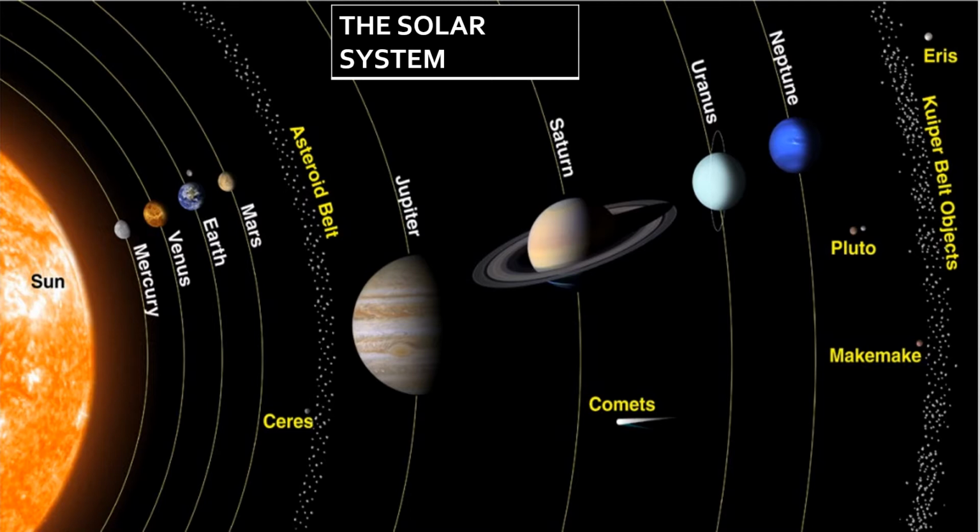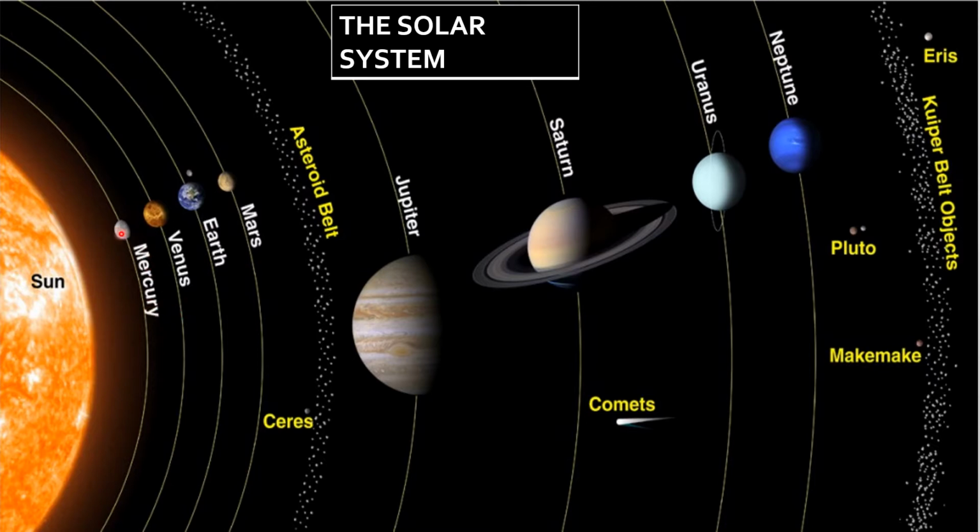One of the galaxies is the Milky Way galaxy. In the Milky Way galaxy, there are hundreds of billions of solar systems. One such solar system is our solar system, where we have the sun and the 8 planets. So you can imagine now how vast the universe is, right?